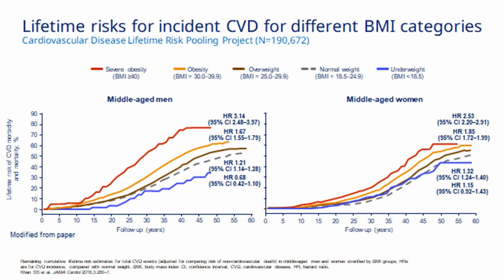The lifetime risk of incident CVD for different BMI categories is such that if you are in the normal BMI, you don't die. If you are high BMI, you will die faster. So that's what this entire slide shows, that the higher the BMI, the higher the risk of mortality as time passes by.